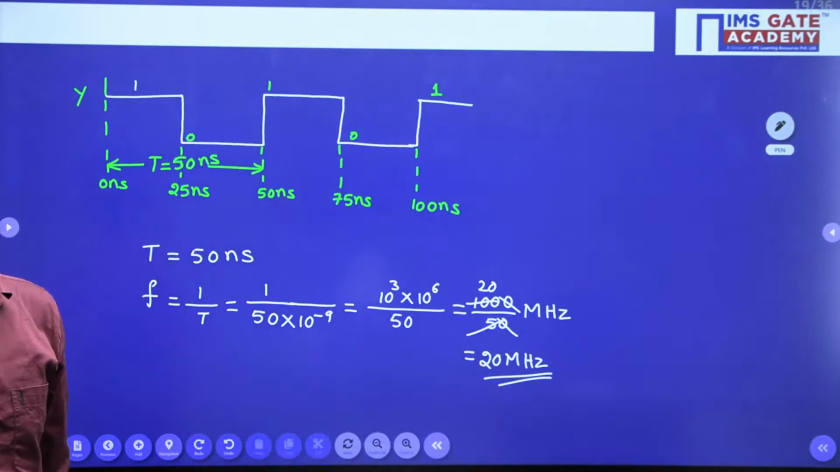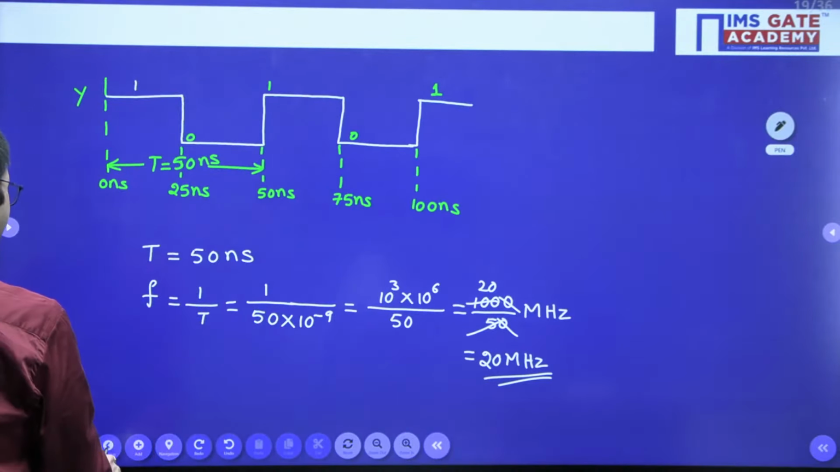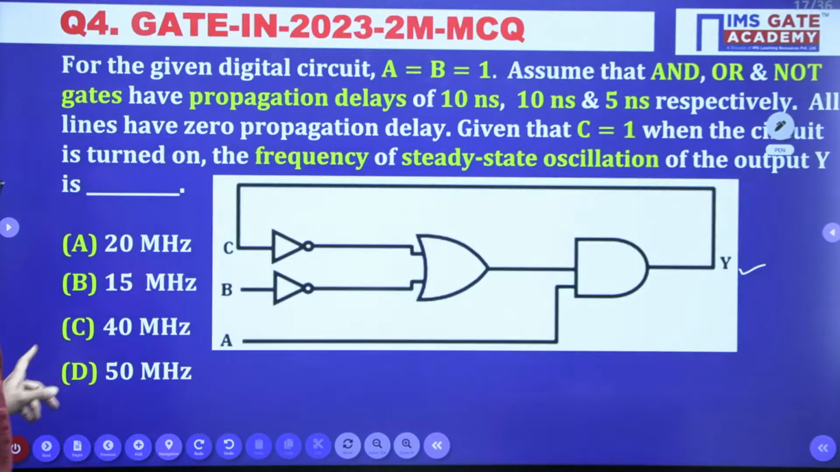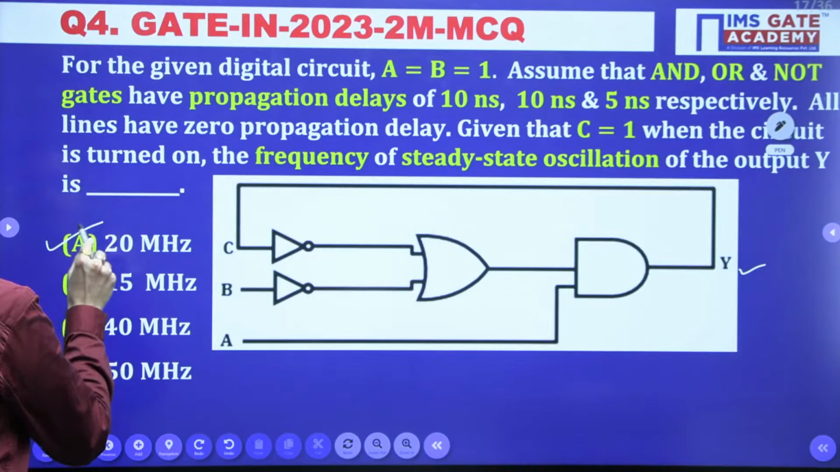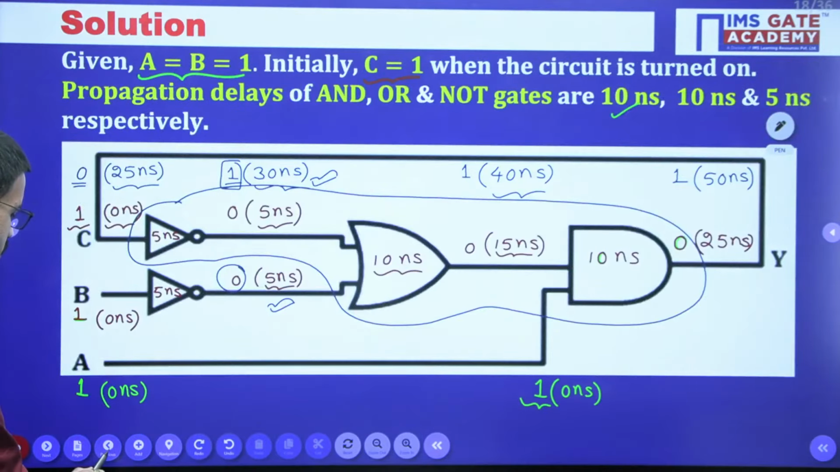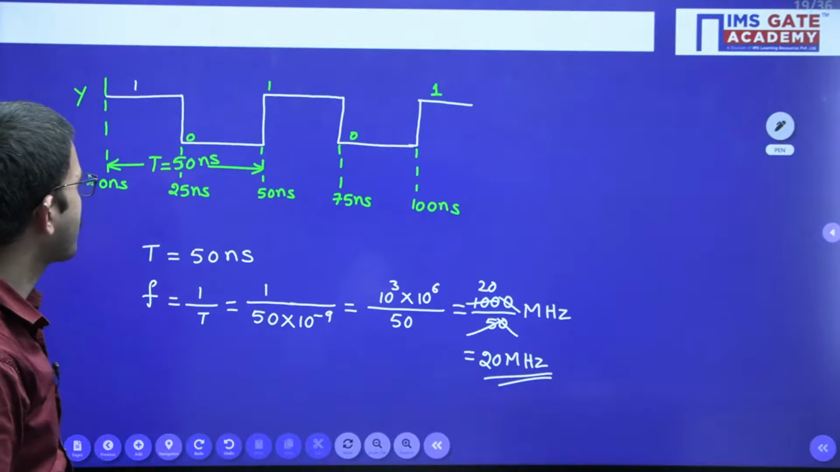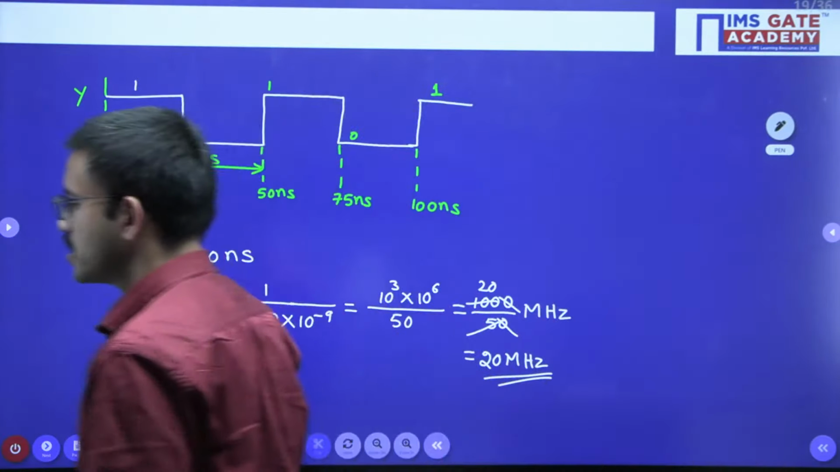So all of you please respond. Earlier Deepak and Jahnavi, you got 40 nanoseconds, right? Option C, you got 40 megahertz. So that is not correct. Option A is the correct one, 20 megahertz. Is it clear? If you have any doubt, you can ask. The correct answer for this question is option A, 20 megahertz. All of you please respond whether it is clear for everyone or not.